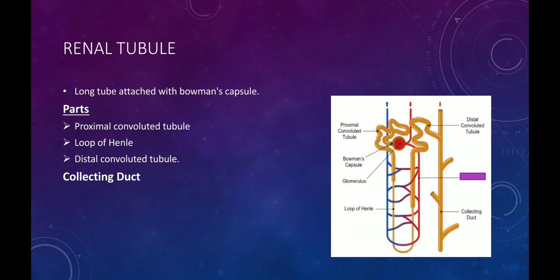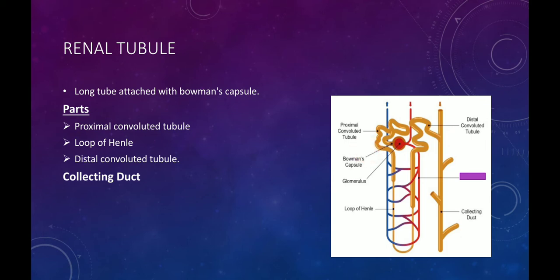Now next one is the renal tubule. Renal tubule is a long tube-like structure attached with the Bowman's capsule. There are three main parts of renal tubule. First one is proximal convoluted tubule, while the second one is loop of Henle, and the third one is distal convoluted tubule.